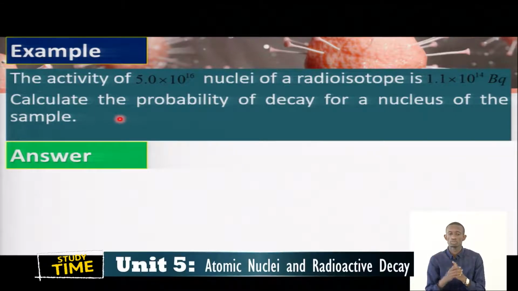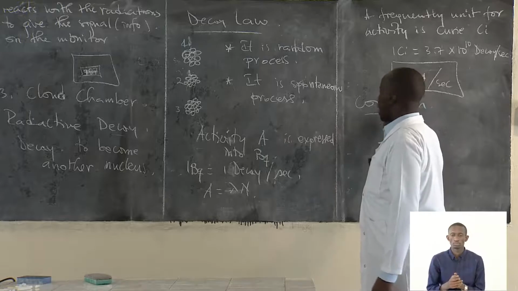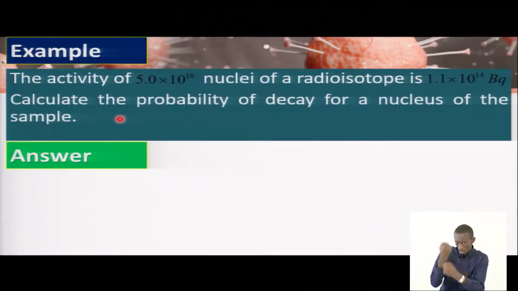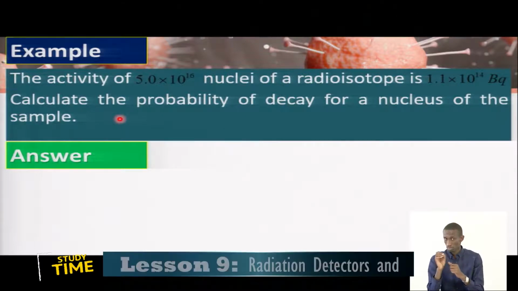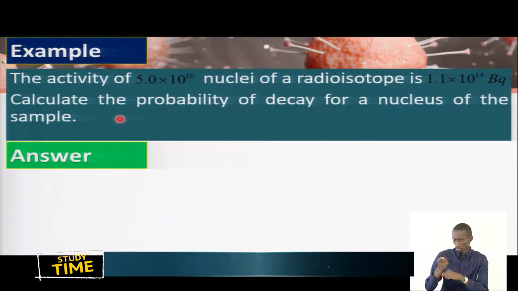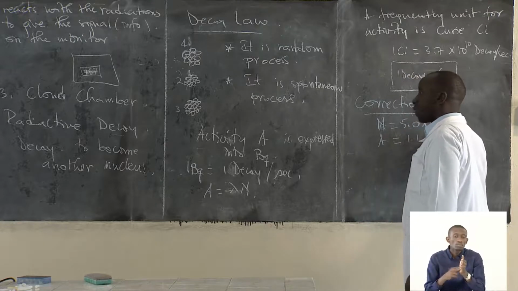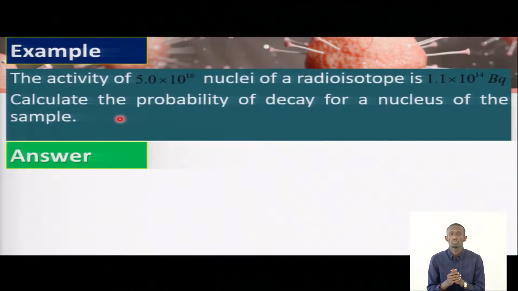So we can identify the data to answer this question. We have N equal to 5.0 times 10 power 16, and activity A equal to 1.1 times 10 power 14 becquerel, and then you find lambda.